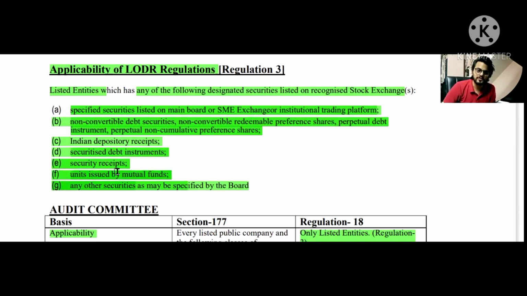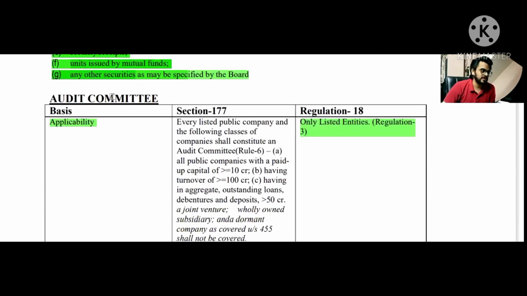So either of them, if are listed on the recognized stock exchange, then the SEBI LODR will be applicable on the company, and the company shall have to have audit committee as per regulation number 18.